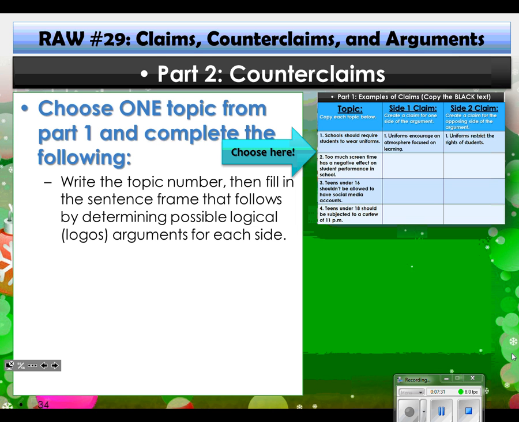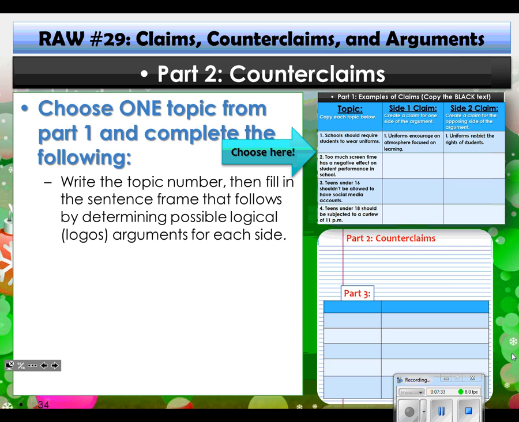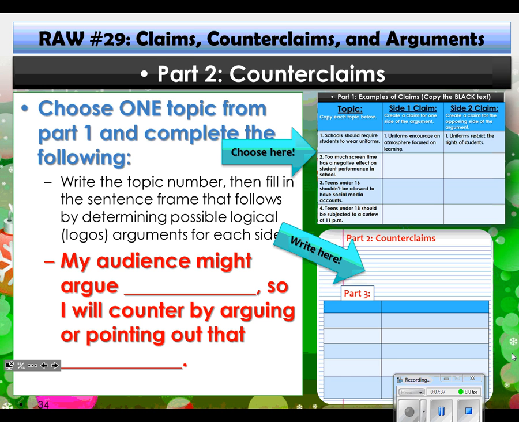Now, the reason I want you to make that counterclaim, what you're going to do is take this red sentence frame. You're going to copy that sentence frame into the Part 2 section of your notebook, so it'll go right there. And you're going to fill in the sentence frame based on the topic you chose from the first chart. All right, go ahead and do that.